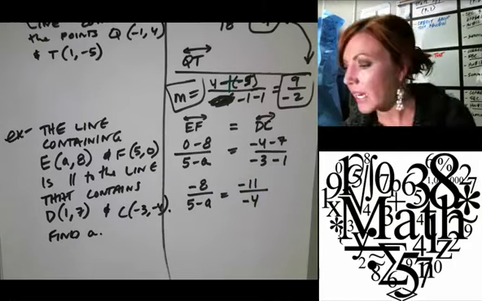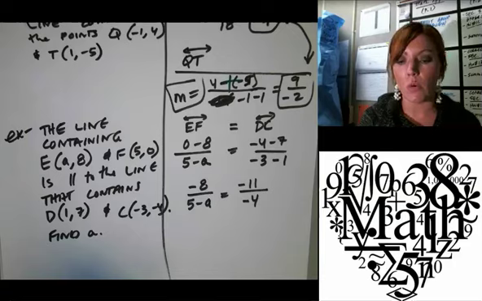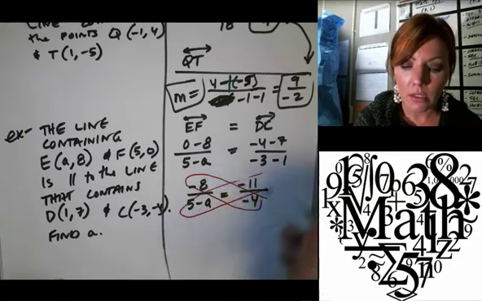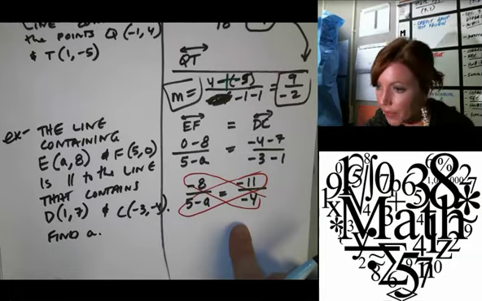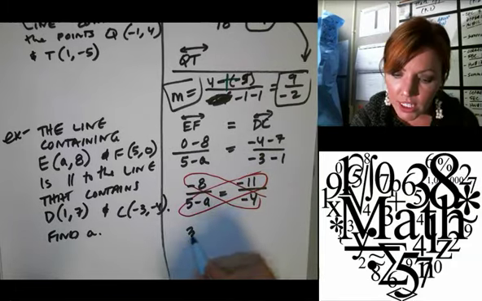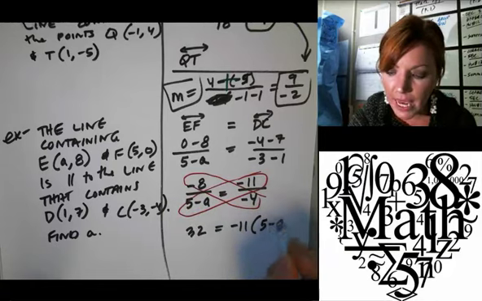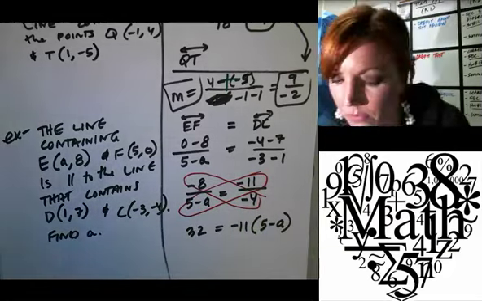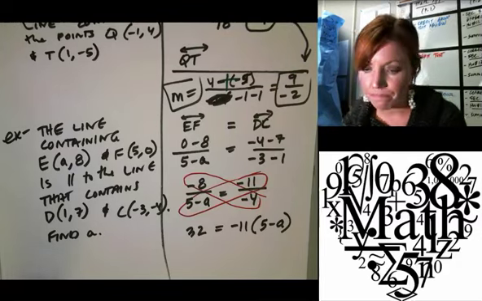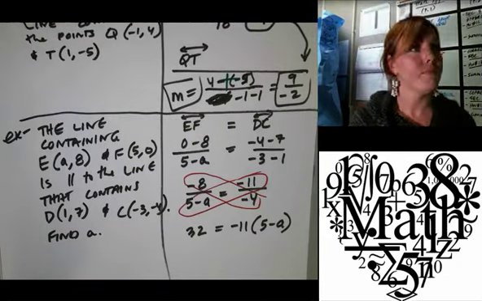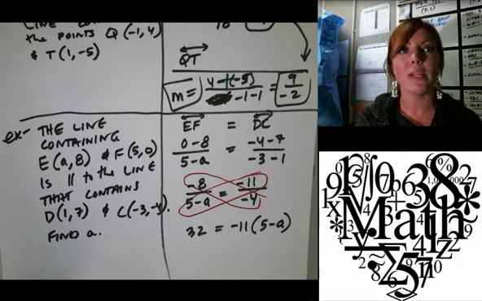Okay, think back to Algebra 1. This is a proportion, and the way that we solve proportions is cross multiply. So on the left-hand side, we have negative 8 times negative 4, which is 32. On the right, we have negative 11 times 5 minus A. All right, so how do I solve this for A?